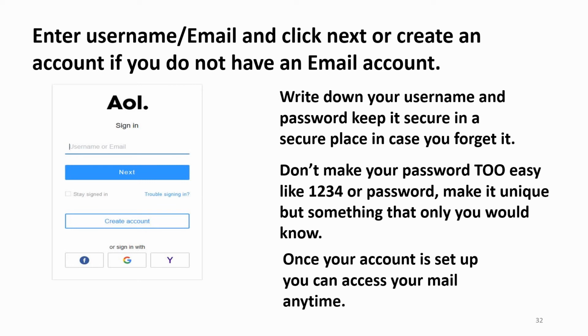Enter username or email and click Next or create an account if you do not have an email account. Write down your username and password. Keep it in a secure place in case you forget it. Don't make your password too easy like 1234 or password. Make it unique but something that only you would know. Once your account is set up, you can access your mail anytime.